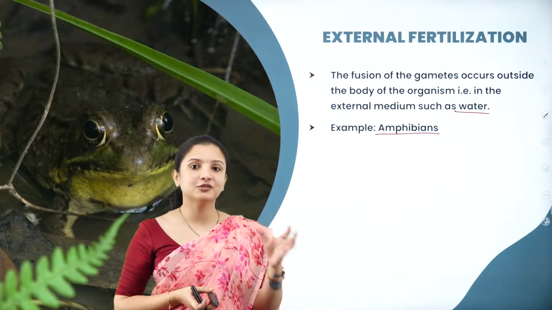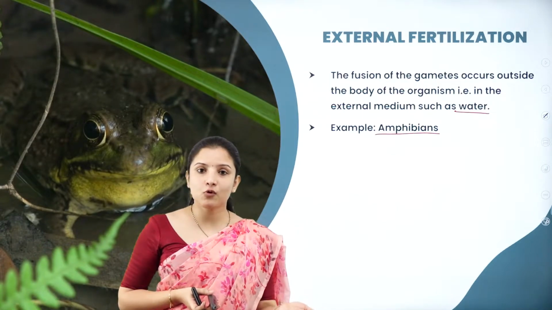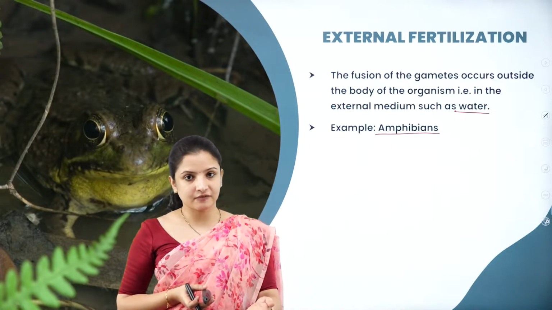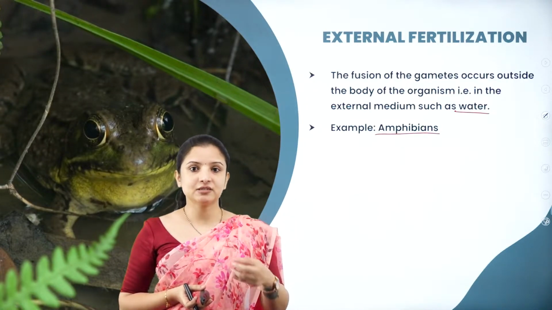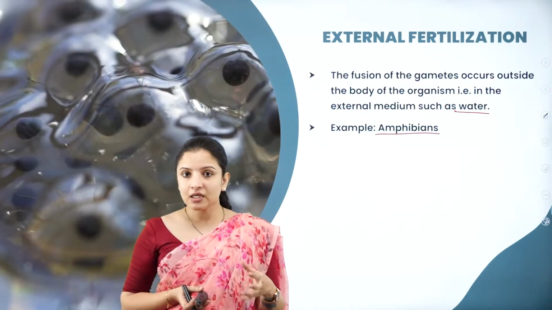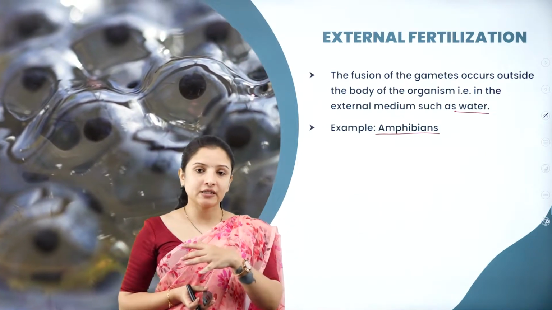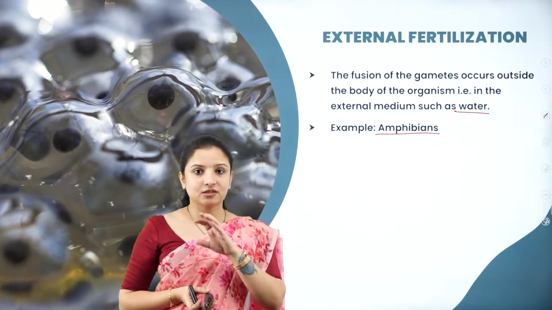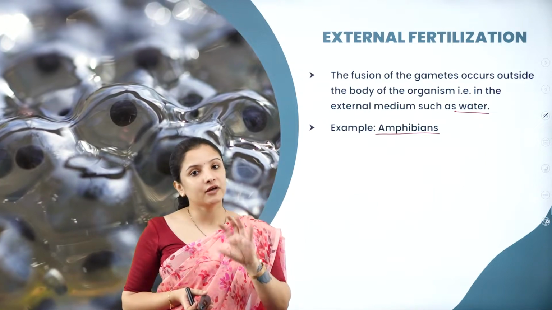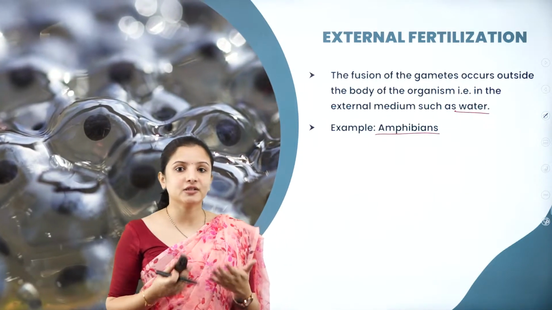Here, females will lay the eggs. Eggs are what? They are the female gametes. They will be laid in the water, under the leaf surface or any safe places, under the rocks, in the crevices. And finally, the male will release the sperm, or its male gametes, which will go and fertilize it. So, therefore, fertilization is external.